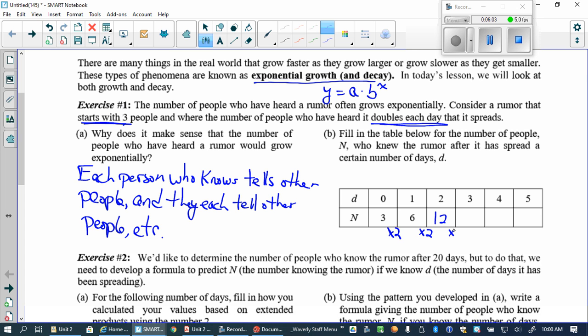And then times 2, 24. Next day, multiply that by 2 again. What do you got? 48. And then again times 2, you get what? 96 people, right? On the 5th day after it started. So that times 2 times 2 times 2 could kind of be handled with a what, maybe? An exponent, right? It's repeated multiplication, yeah? Okay.